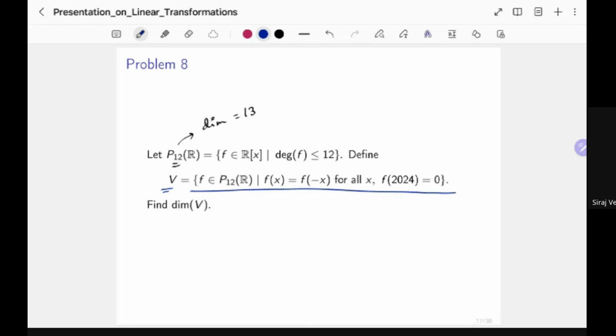Now we have to think about this. The first condition is looking at this: f(x) equals f(-x), which means f is an even function. For polynomials, what even function means is that you cannot have any monomial in the polynomial which has odd degree. This is not true in general, of course, but for polynomials, it means that f(x) is really a polynomial that looks like g of x squared.